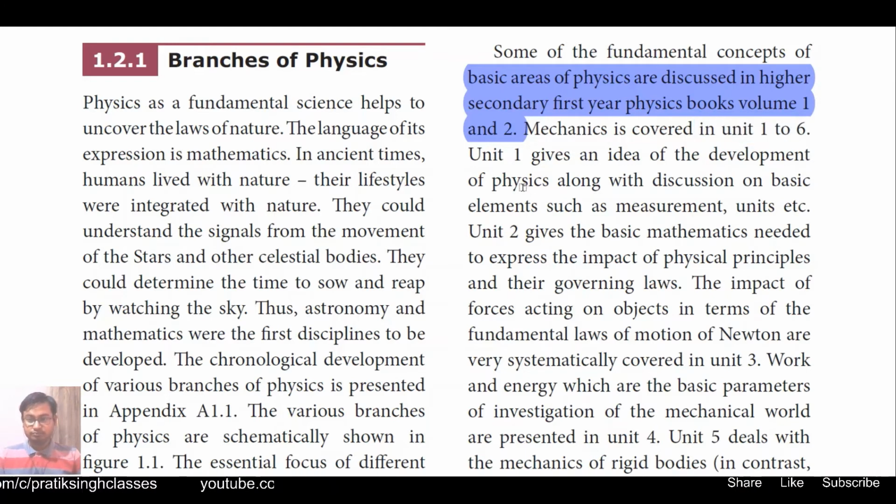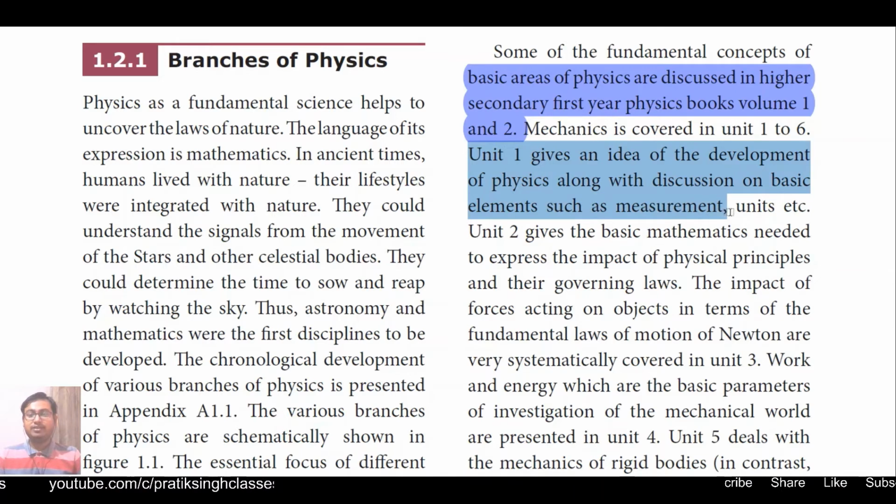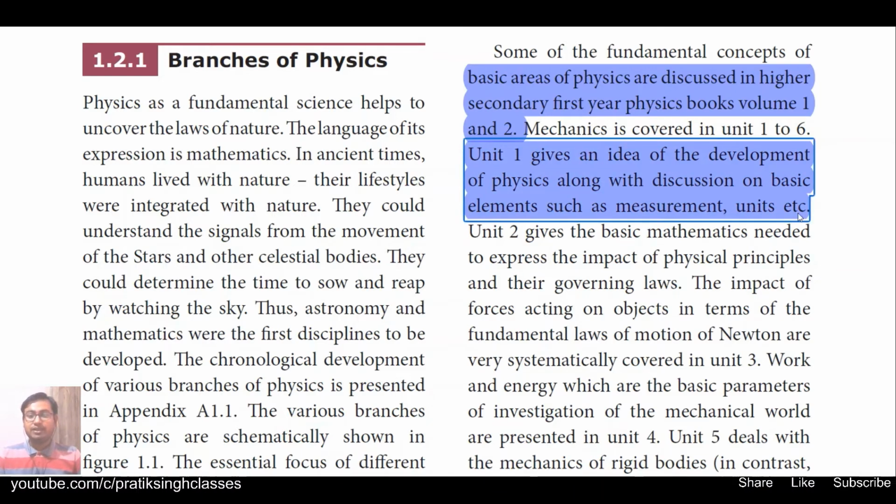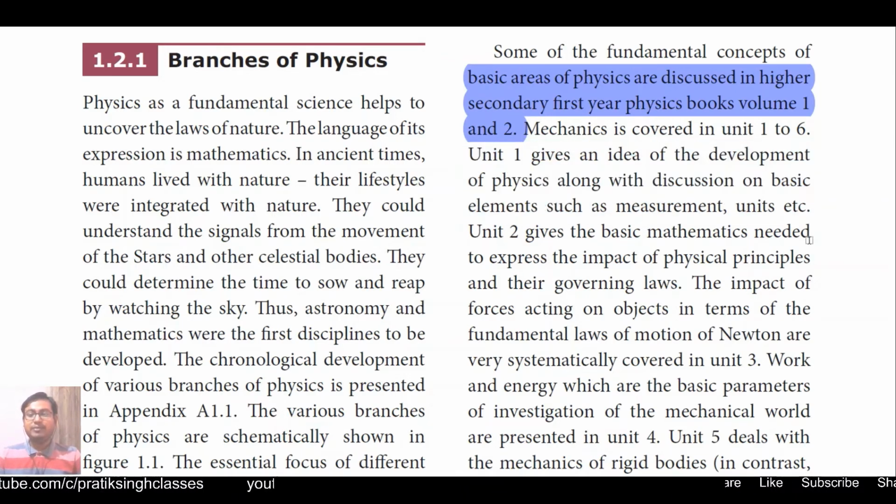Here, Unit 1 gives an idea of the development of physics along with discussion on basic elements such as measurements, units, etc. So here you just have to study the basics of physics, how it is related, and what is needed when we discuss formulas. Then errors and a lot of other things. So you can say that Unit 1 is just the basic introduction to standard 11th physics.